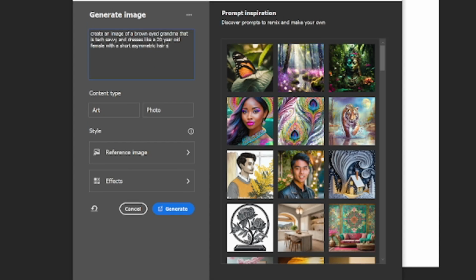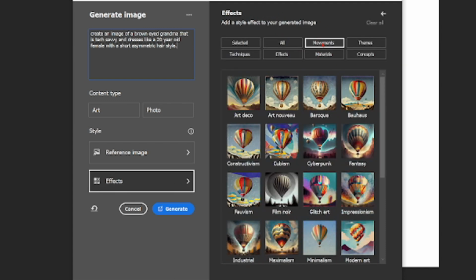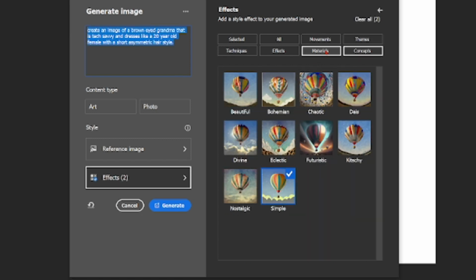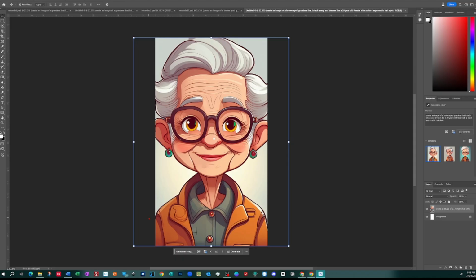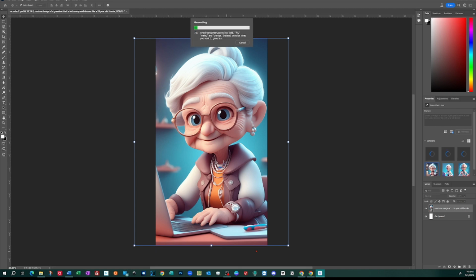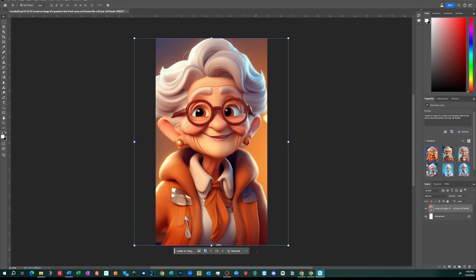Again, using the same text, except I added at the end a short asymmetric hairstyle. I used the art setting with cartoon and simple effects, no reference image. Notice that adding the simple effect made the image much more two-dimensional. So I added brown-eyed to the description on this one and used the claymation grandma as a reference image and regenerated it.